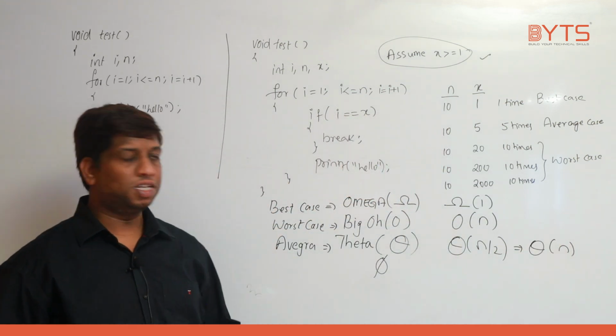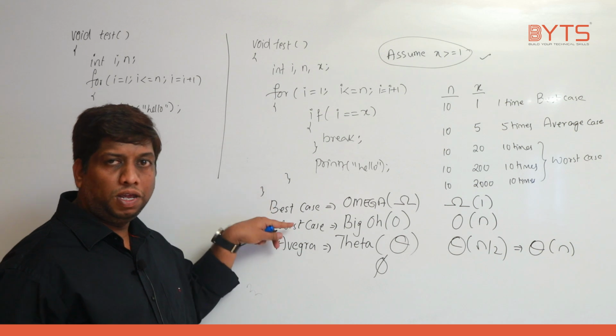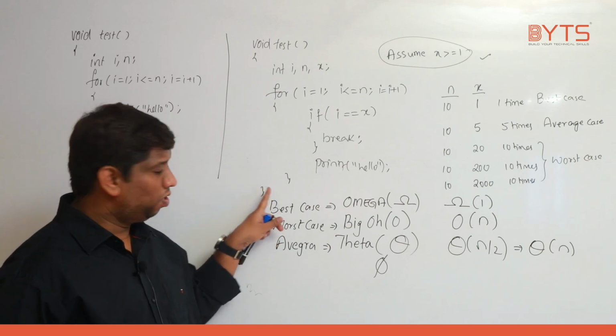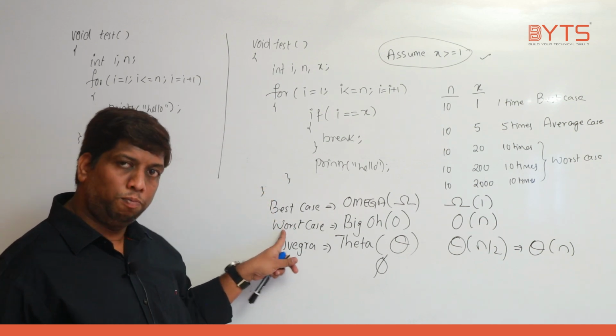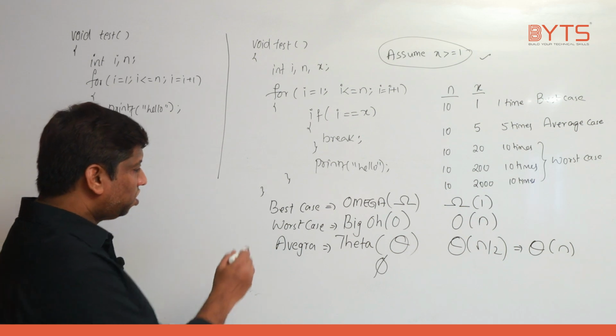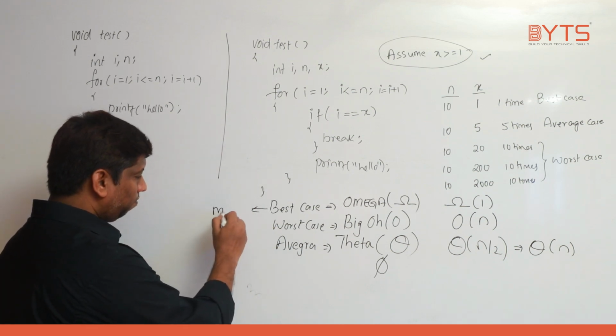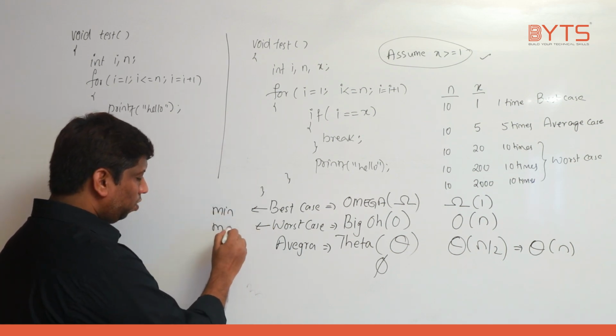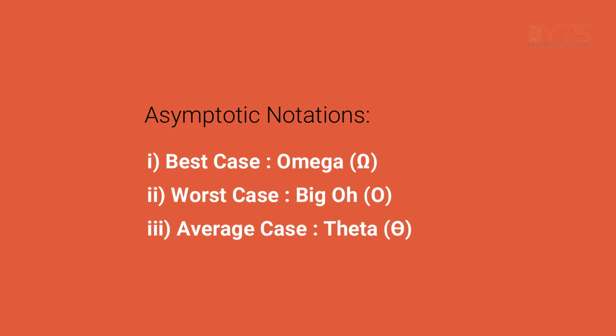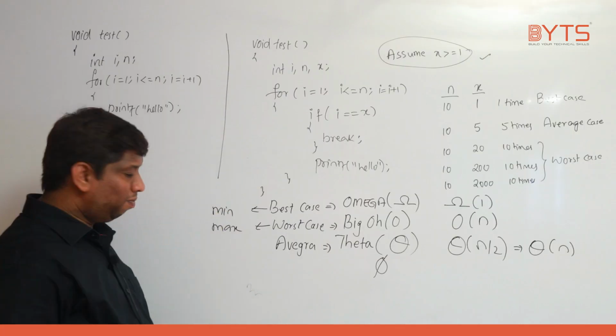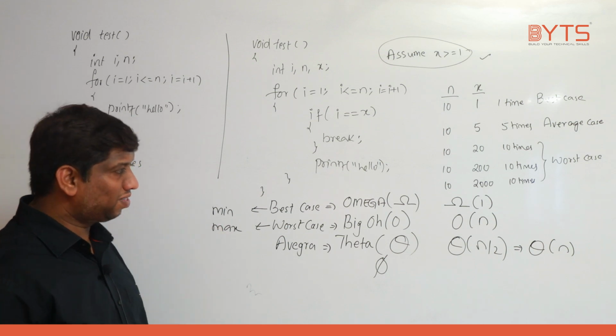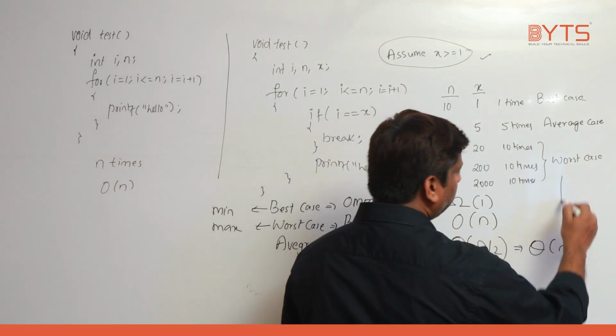What is the meaning of best case? Behind this I cannot write the program. What is the meaning of worst case? Behind this I cannot go, right? So this is the minimum, and this is the maximum. What is the meaning of maximum? You cannot cross this. Listen carefully.